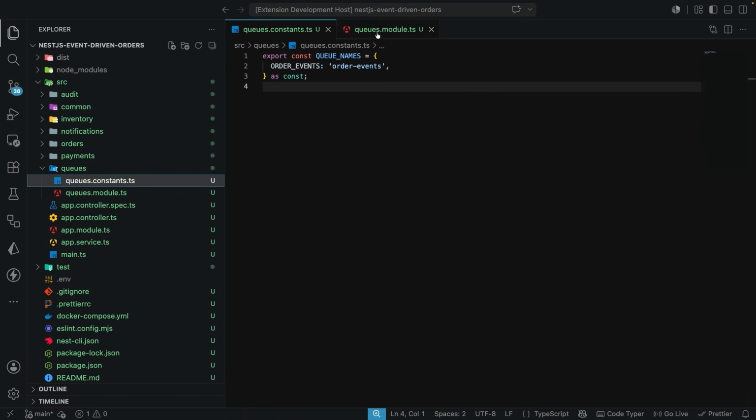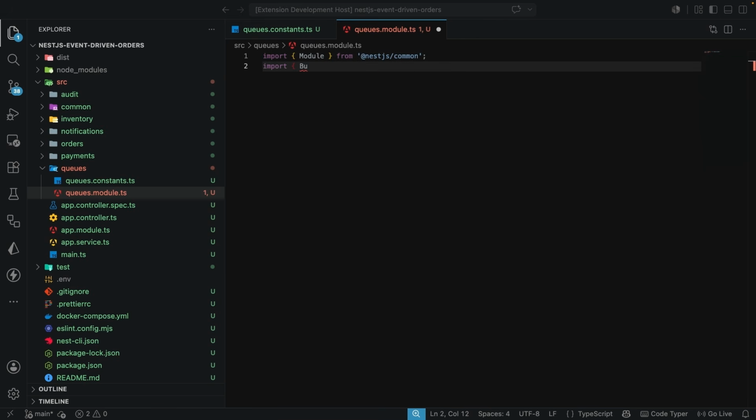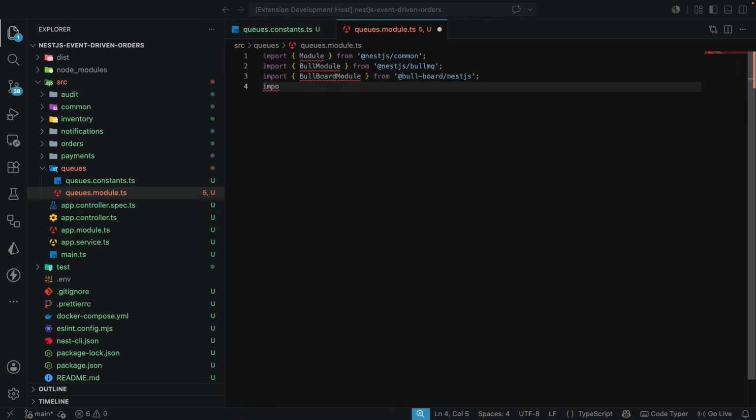So let's come back to the queues module, and we are going to start by bringing in the Module decorator, which will come from @nestjs/common. And after this, we are also going to be importing the next package, which is the BullModule. The BullModule is going to come from @nestjs/bullmq. Then we're going to bring in the BullBoardModule, and the BullBoardModule is going to be brought in from @bull-board/nestjs.